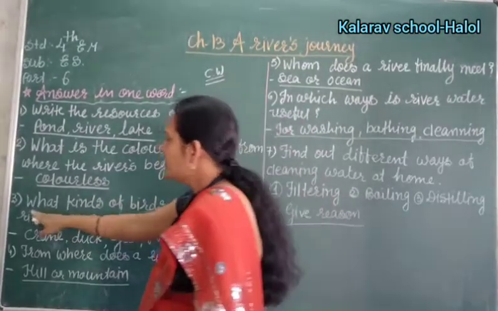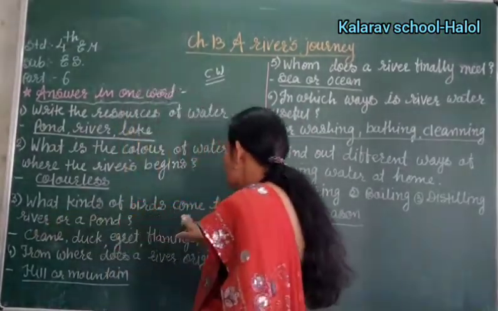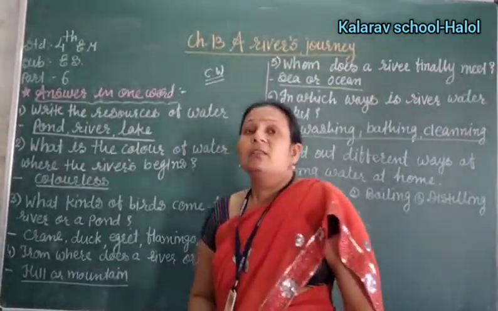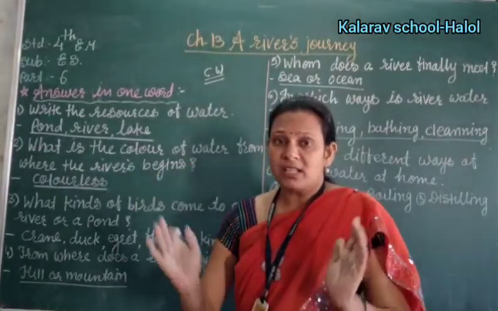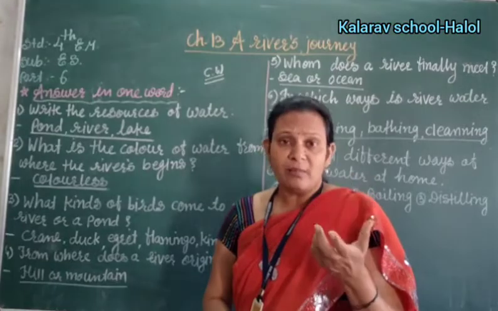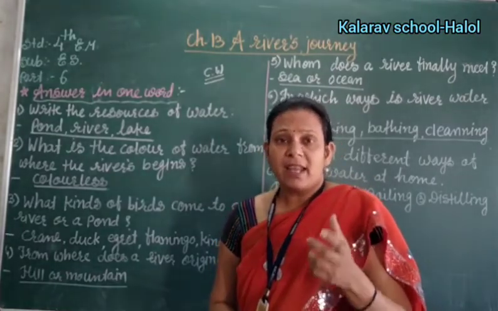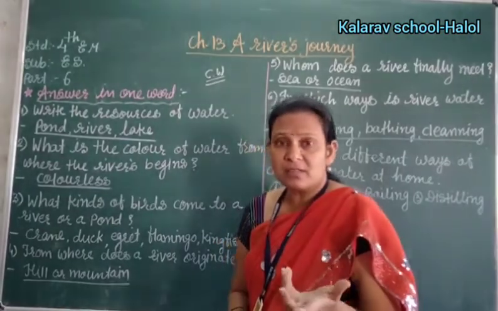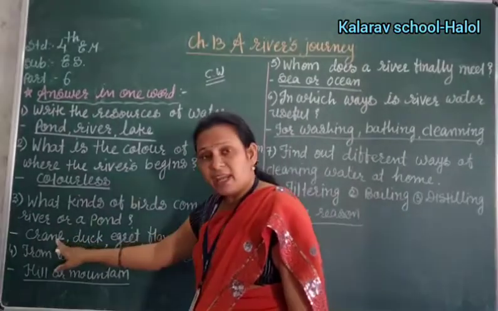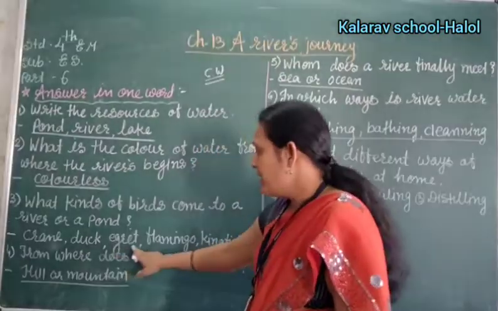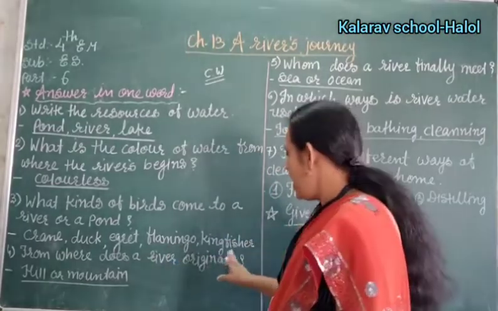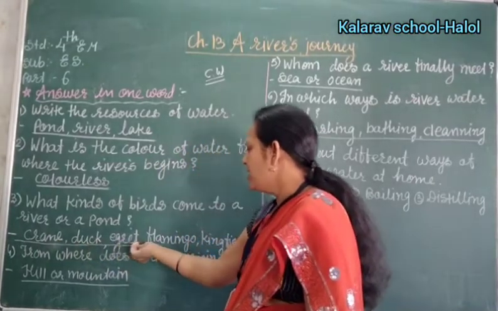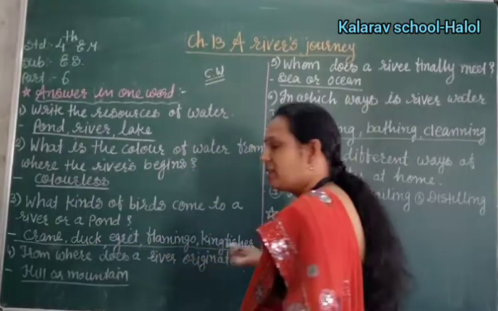Right? Third number, what kind of birds come to a river or a pond? I said earlier that when stored water is there, some birds come and fulfill their thirst. So which birds come near the water? It is the crane, duck, egret, flamingo and kingfisher. These are the birds that come near the pond, lake, river to fulfill their thirst.